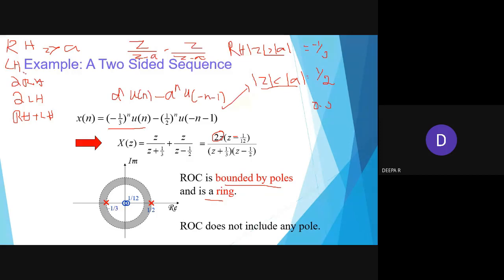Here for this left-hand side sequence, the modulus value will be less than. Here we are shading outside the circle, here we are shading inside the circle. For both the conditions, if the right-hand side sequence is greater, we will be shading outside, right? And the left-hand side sequence will be lesser. In that condition, we will be shading inside. Okay, so this becomes a ring.